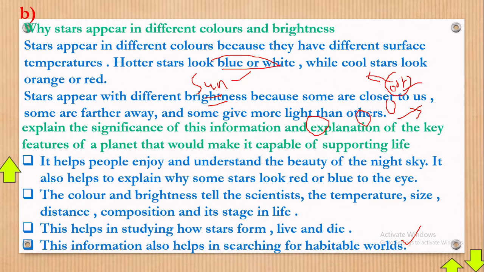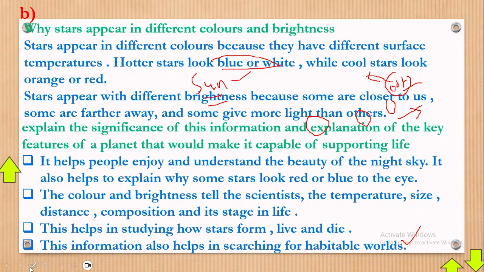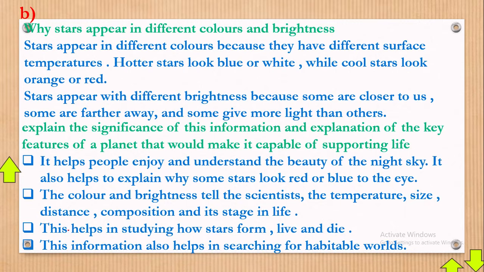So I have these notes for you. Good, I've gotten this explained. So studying the science of the star can help us to know habitable worlds, like which planets we can really live in. Still again, we are moving forward to find another part.